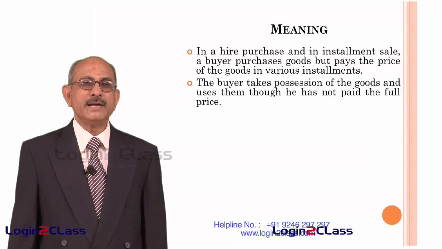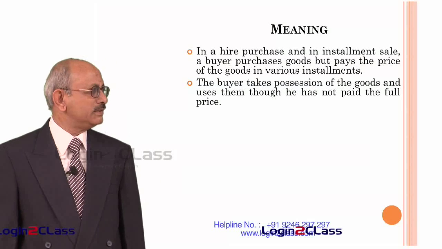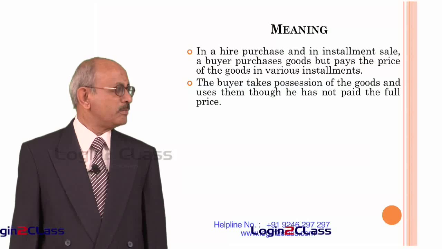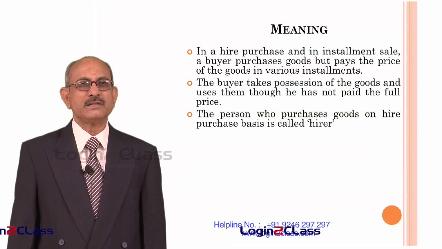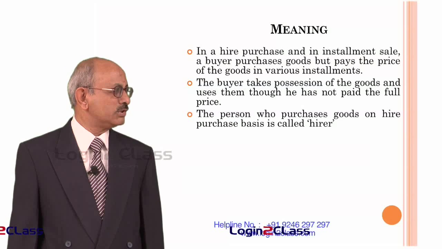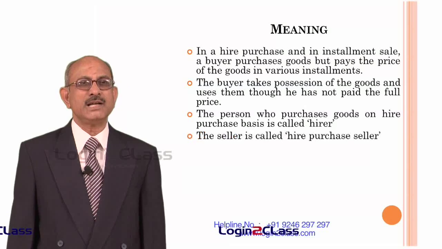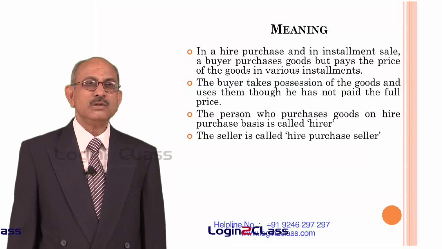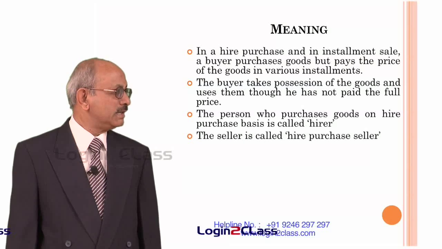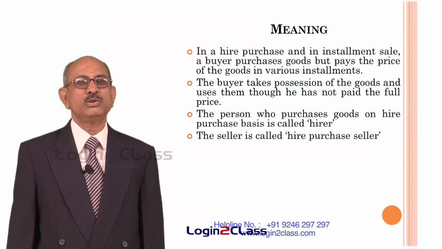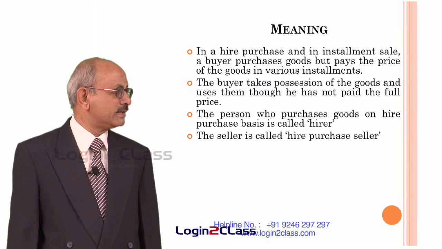So the buyer takes possession of the goods and starts using them, though he has not paid the full price. The person who purchases such goods on hire purchase basis is called the hirer. The person who is selling such goods is called the hire purchase seller, also known as the hire purchase vendor.